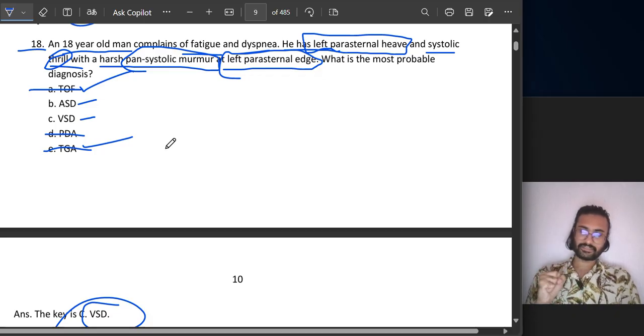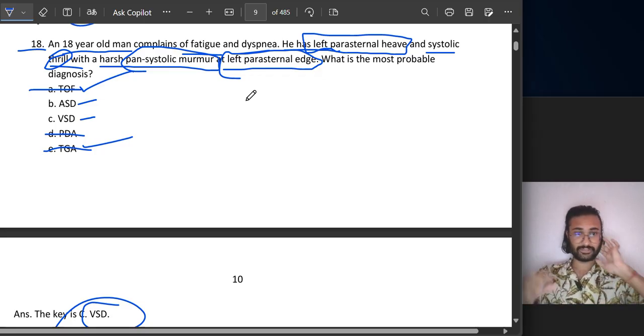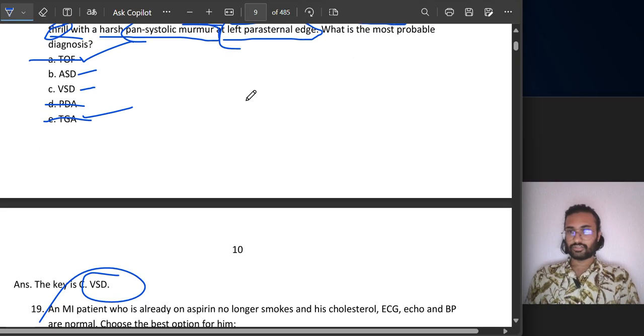Atrial septal defect, no. But will ventricular septal defect cause it? Okay, they have not mentioned which intercostal space, but they have mentioned one thing: pansystolic murmur. Use your brains. Whenever there is systole, what is getting contracted? Ventricles are getting contracted. So if there is a murmur during the whole of systole, then there is a problem in the ventricles. So it is a ventricular problem, a ventricular septal defect.